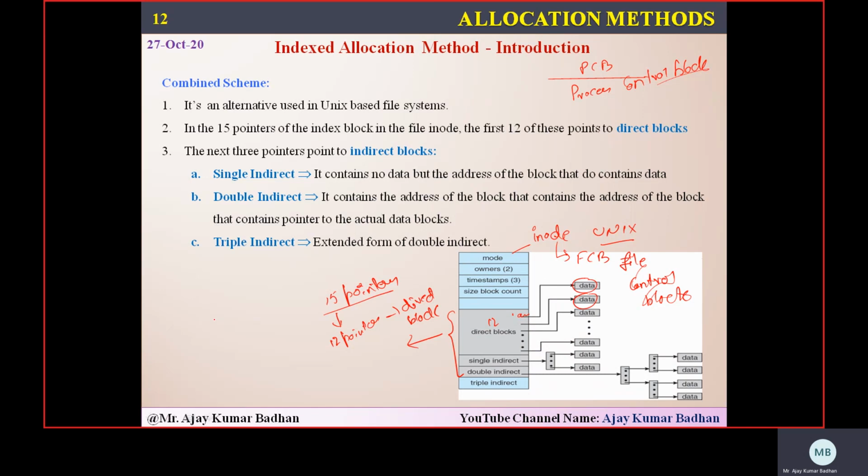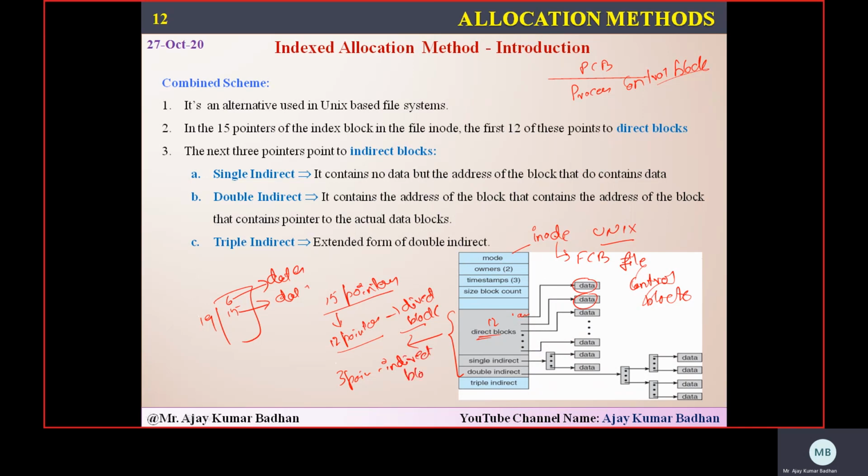Like your index, like the index we initially discussed, 19. Within that we had 6, 15, which means this will consist of the data. The 15th block will consist of data. That is what it means to say direct block. Out of 15, 12 pointers will be direct blocks. The remaining 3 pointers are indirect blocks.